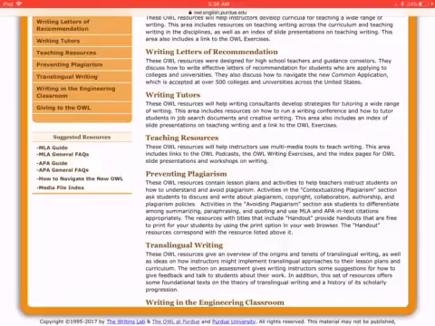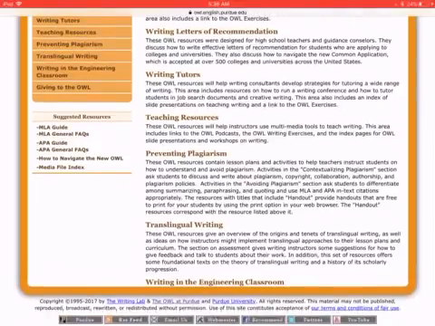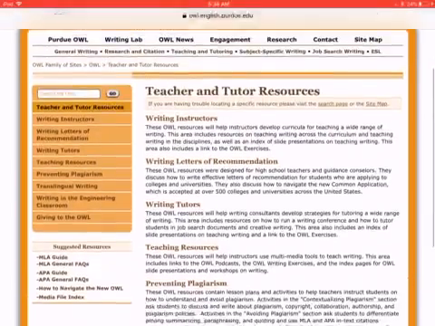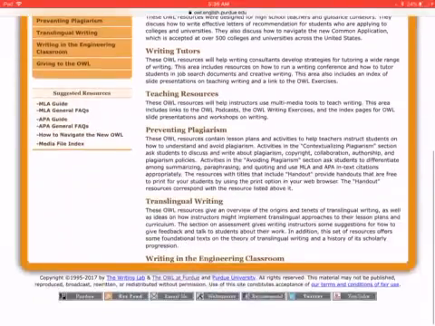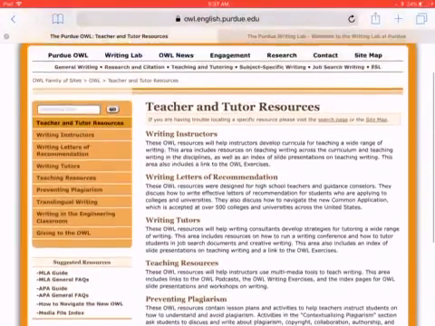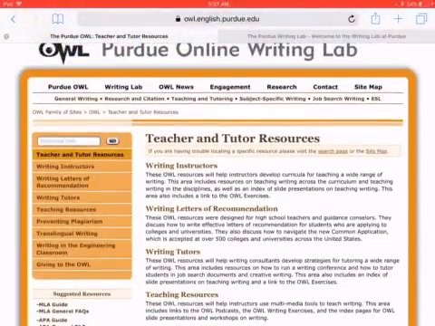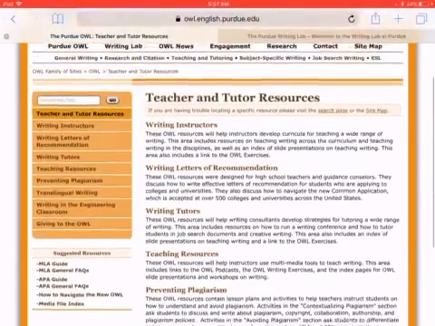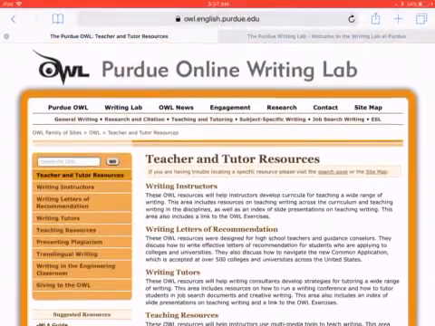There's teaching resources. They even have a little thing on preventing plagiarism, and then they've got a thing on translingual writing. I mean, these are things that I may never use. I could honestly use translingual writing depending on the school that I'm in. So, but still, it's there. That's really what's so cool about this website.